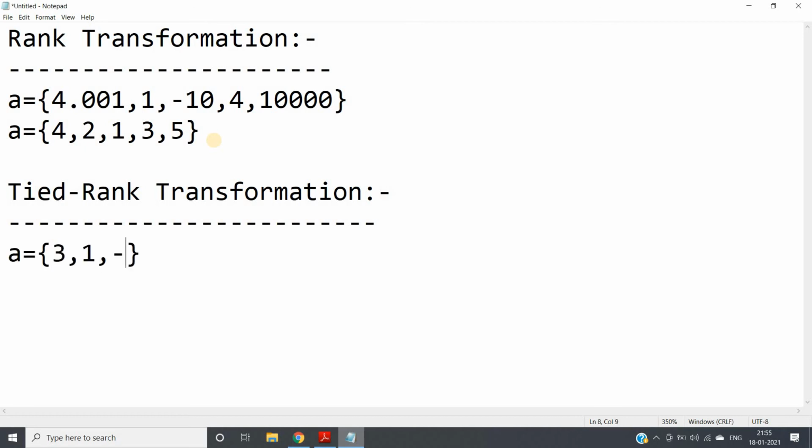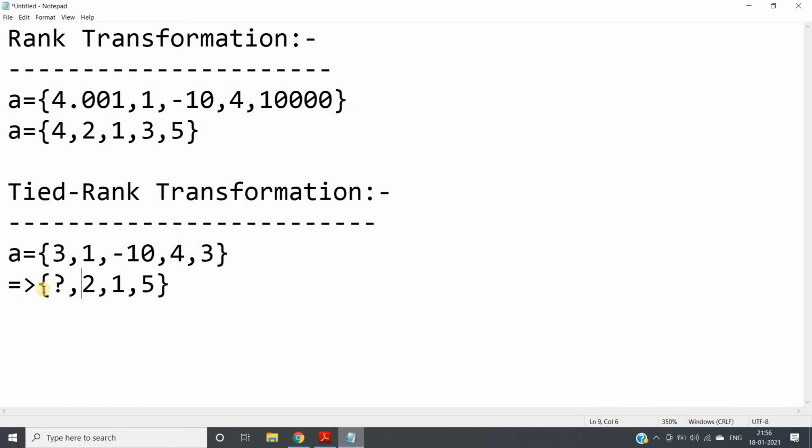So 3, 1, -10, 4, 3 is the set of values I am taking. When we map this data based on rank, -10 is the minimum, so 1 will appear here. Then the next minimum value is 1, so its rank will be 2. Then the value 3 appears here, and here also. If I assign rank 3 to one of them, for the other 3 I have to assign rank 4, and the 4 obviously gets rank 5.